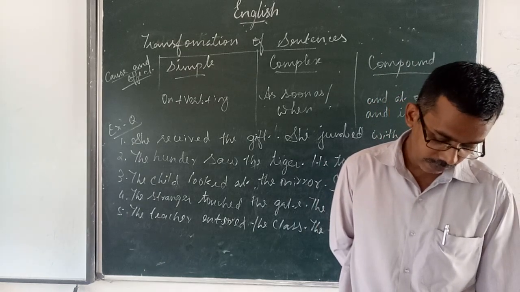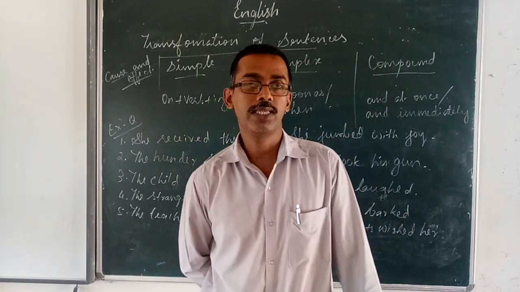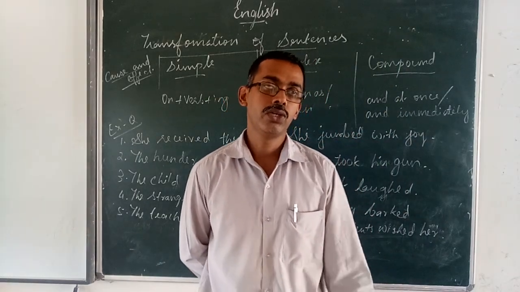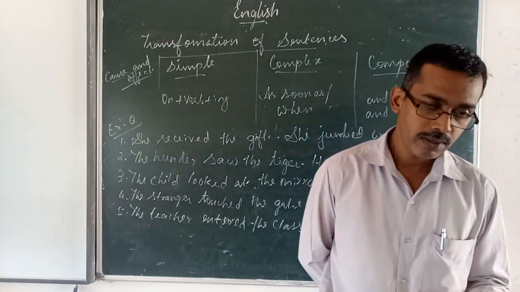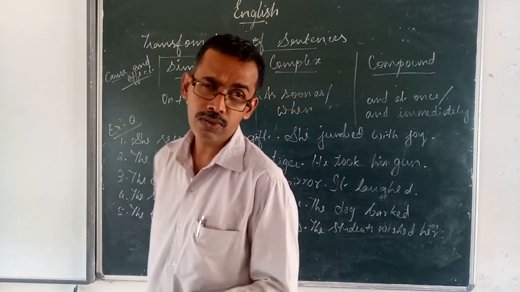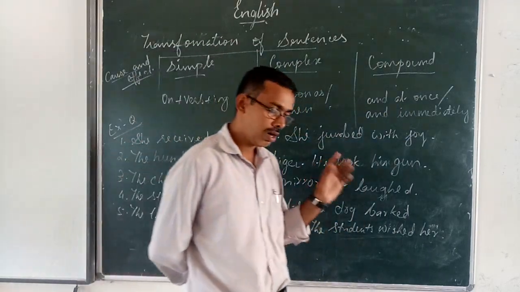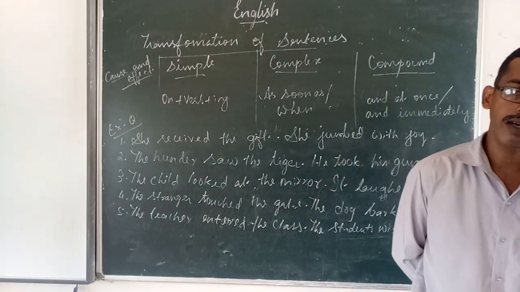Pongal festival. For Pongal festival, we have many holidays. How to change to simple sentence? Due to or on account of, or because of, use any one. On account of Pongal festival, we have many holidays.